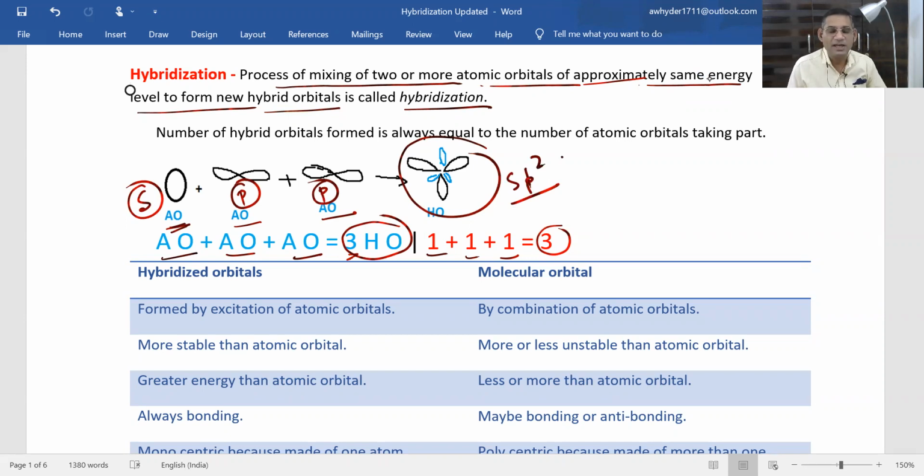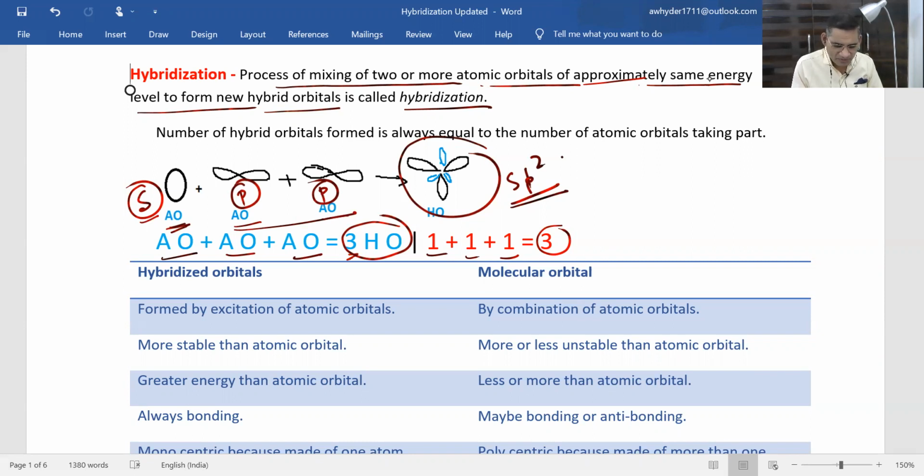The number of hybridized orbitals formed will always be equal to the total number of atomic orbitals combining together.